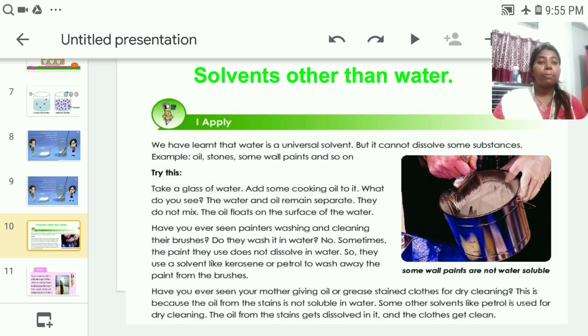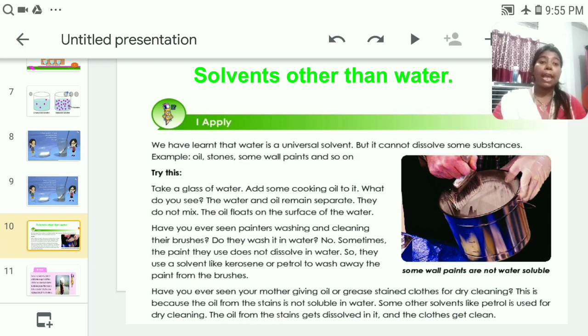Have you ever seen your mother giving oil or grease stained clothes for dry cleaning? This is because the oil from the stain is not soluble in water. Some other solvents like petrol are used for dry cleaning. The oil from the stains gets dissolved in it and the clothes get clean.